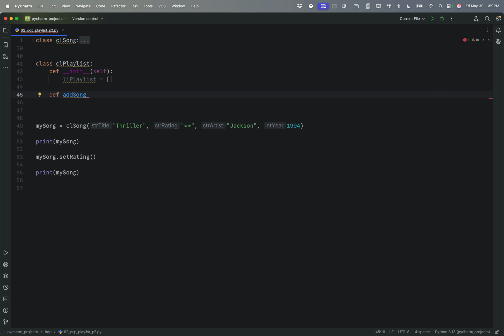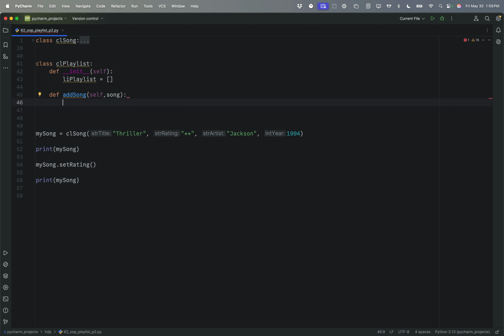That is going to take self and a song. The first thing we want to do is ask if the song that has been provided to add to that list is actually an instance of a song.